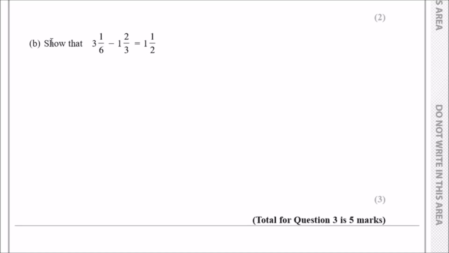Next one, show that these two mixed numbers would equal 1 and 1/2. So again, with mixed numbers, the easiest way to do this, honestly, is to partition these completely. I would firstly revert this to improper fractions. So 3 and 1/6 can be written as, well, 3 times 6 is 18, plus 1 will be 19/6.